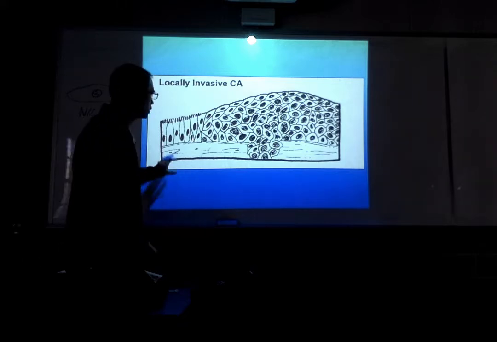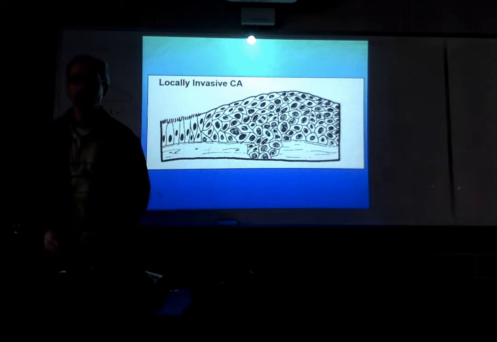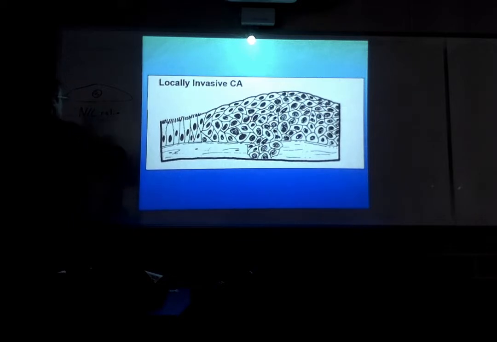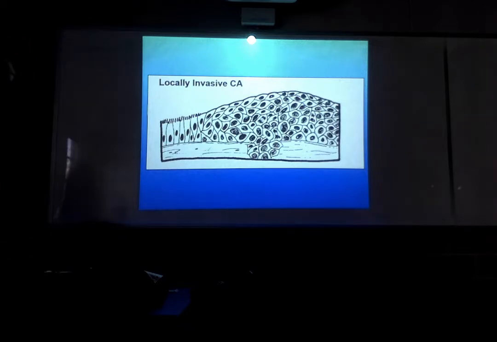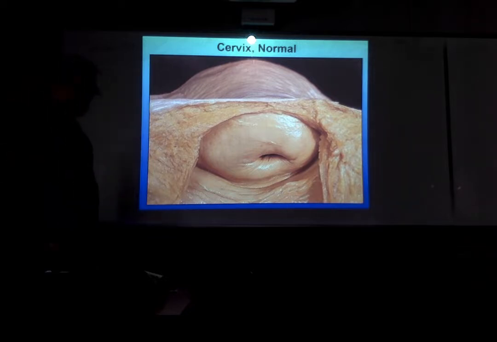All right. Now, we looked at the evolution of cancer in diagrammatic form. Now we want to take a look at some actual specimens to see how the cells evolve over time into some sort of locally invasive cancer. Now, the best way to do this is take a look at the cervix.